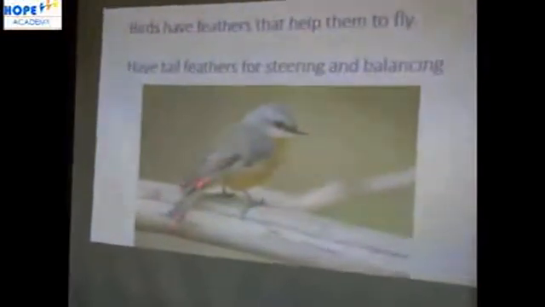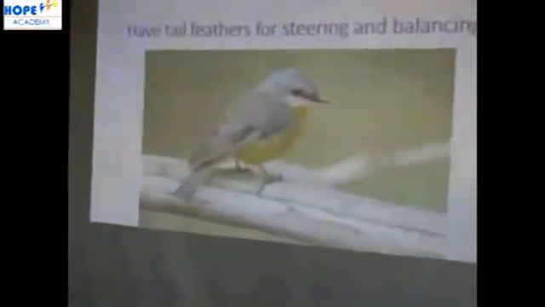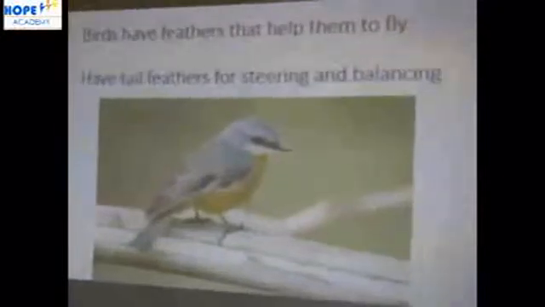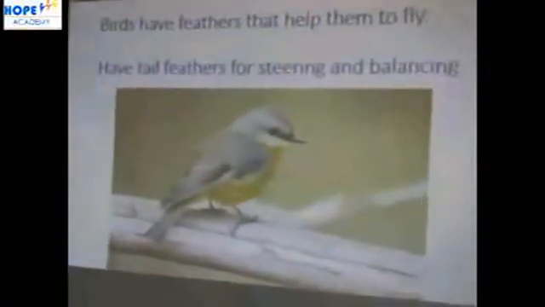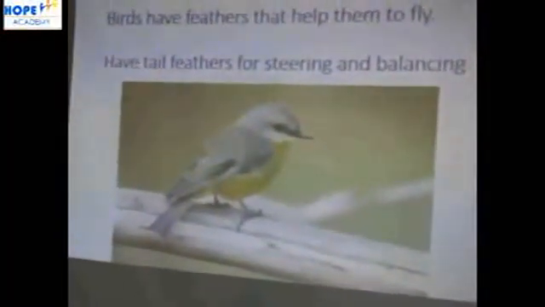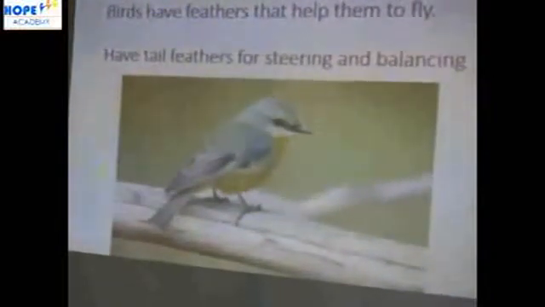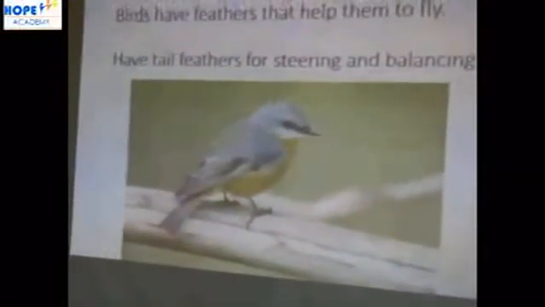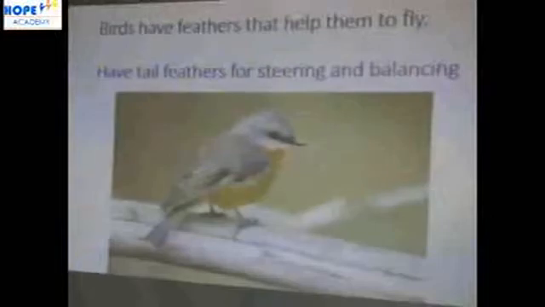And I guess you don't know the use of the tail feathers. Today you are going to know what birds use the tail feathers for. They use the tail feathers for steering and balancing, controlling their body. So that is what birds use their feathers and their tail feathers for. And they need these things to fly, feathers for flying.